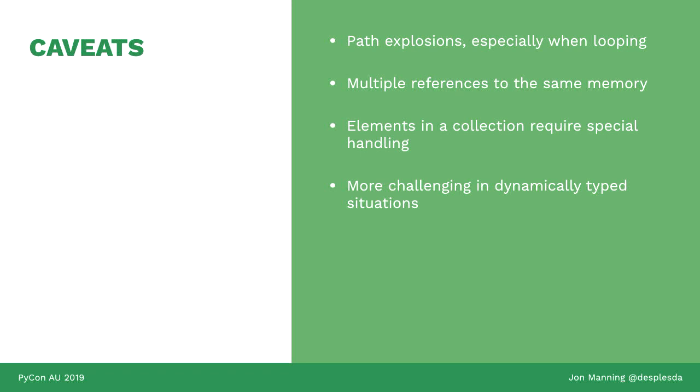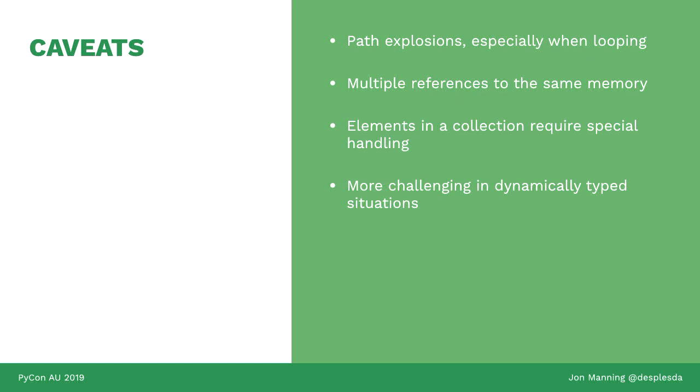Now, this is not a panacea. There is no silver bullet. It has some problems. One, path explosions. If I've said compute every possible path, well, what if there's an infinite number of paths? What if there's an infinite loop in there? You've just broken your theorem prover.